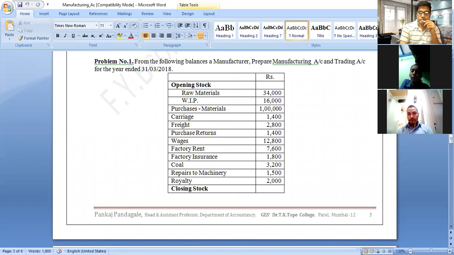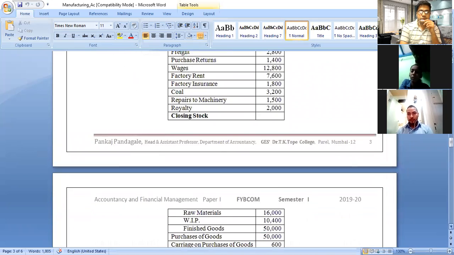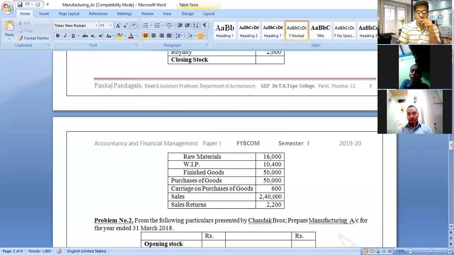Closing stock: raw materials 16,000, WIP 10,400, finished goods 50,000. Purchase of goods 50,000, carriage on purchases of goods 600, sales 2,40,000, and sales return 2,200.